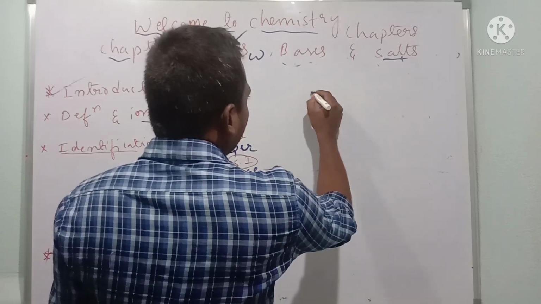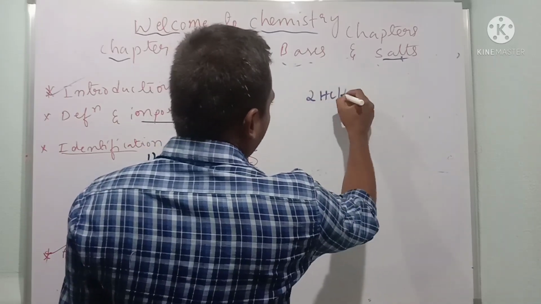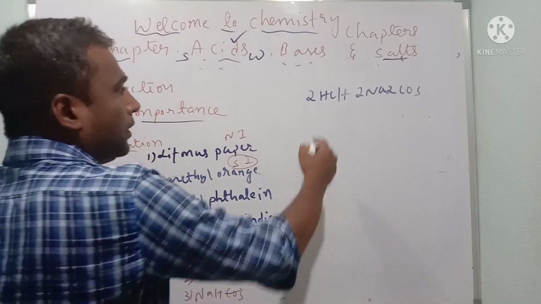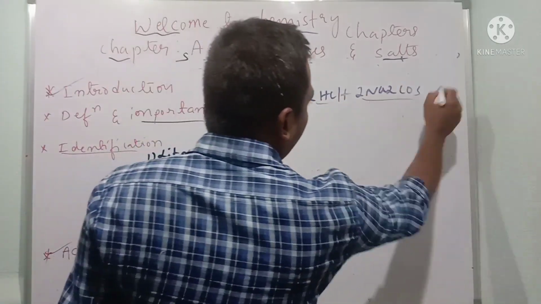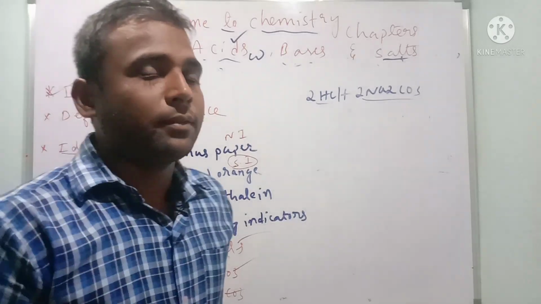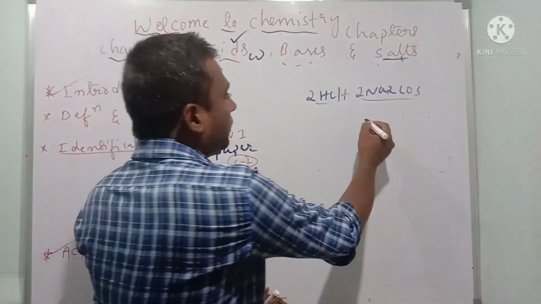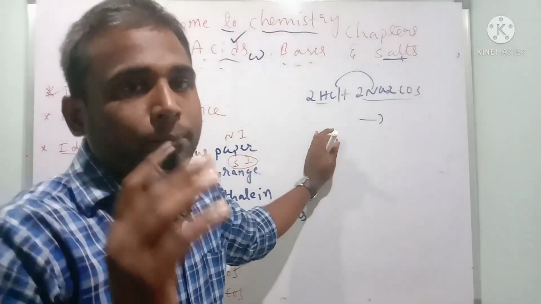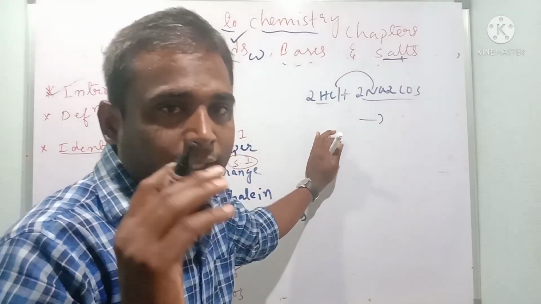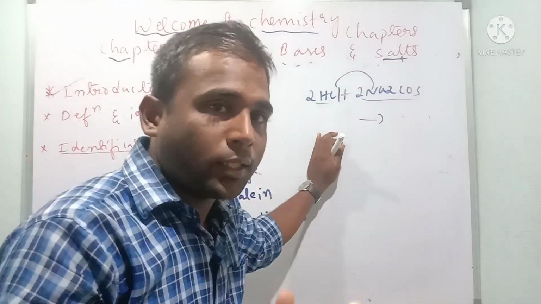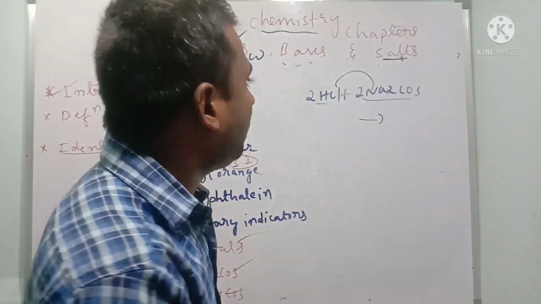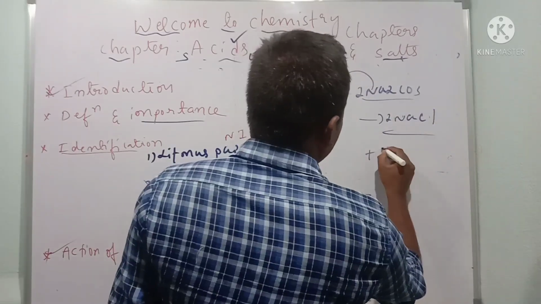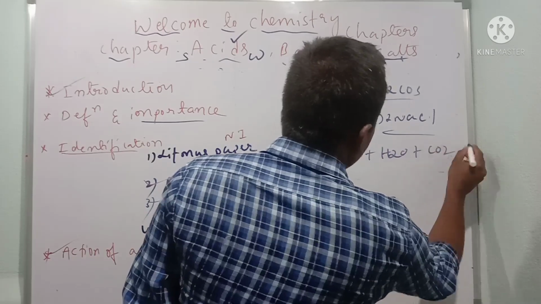Sodium carbonate means when 2HCl plus Na2CO3 react, what is going to be the product? Remember the word equation, acids or bases react with carbonates. It forms salt, water plus carbon dioxide. Now it is going to form what, children? That is salt, sodium chloride plus water plus carbon dioxide.